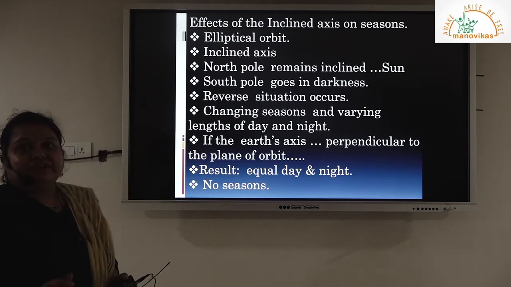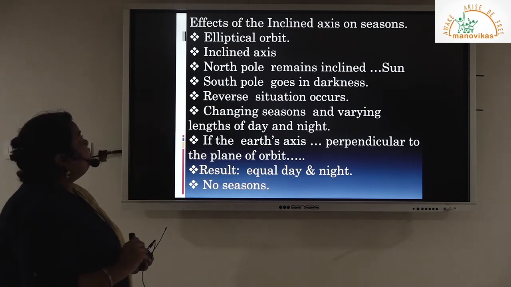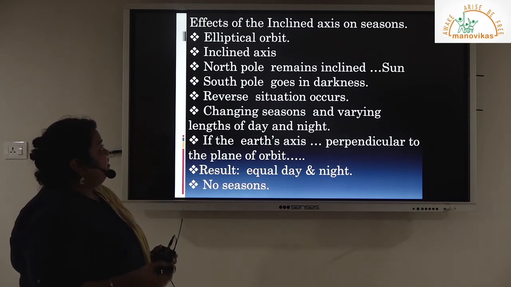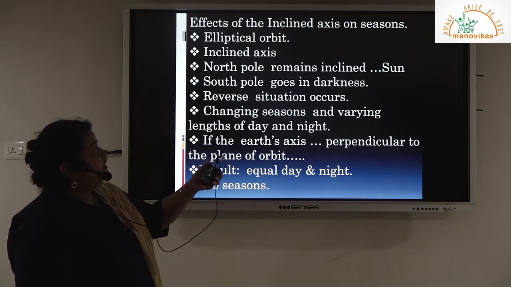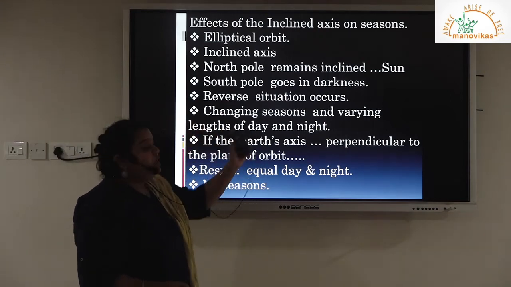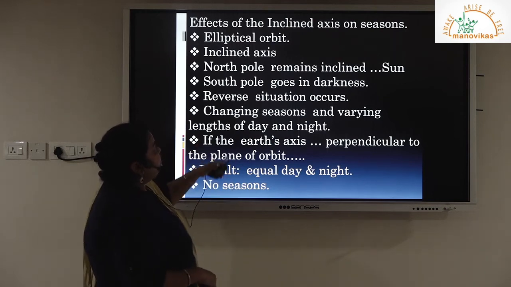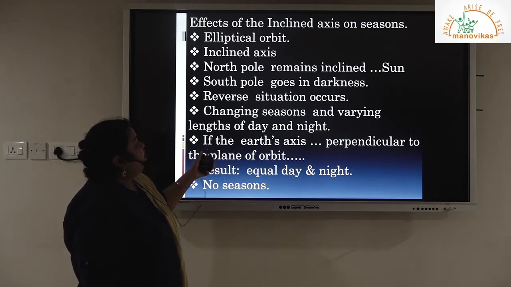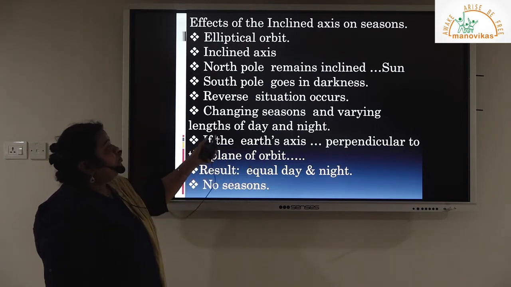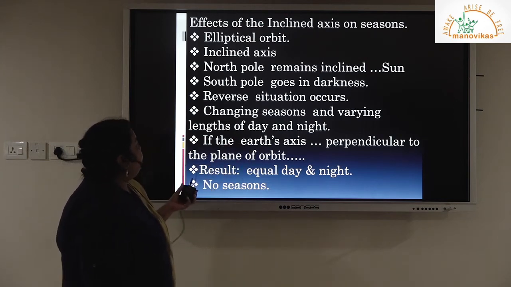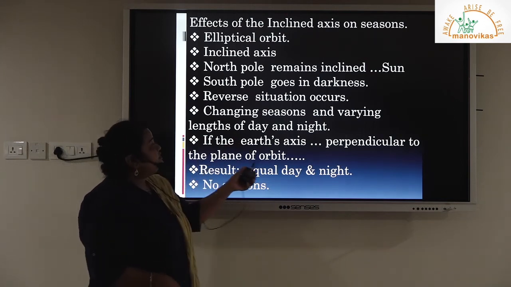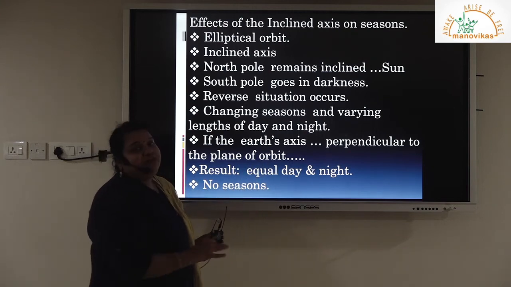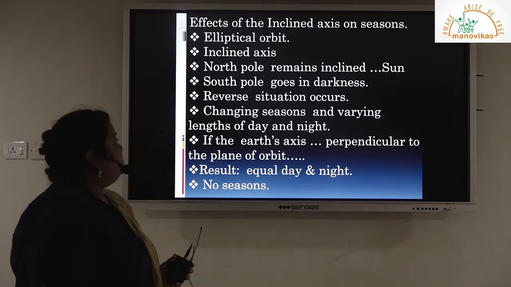Now the effects of inclined axis we will quickly check. The orbit followed by the earth is an elliptical orbit. The axis is inclined. North pole remains inclined towards the sun, at that time south pole goes in darkness. Then the reverse situation occurs when south pole is in light, north pole goes in darkness. All this leads to variation in length of day and night, and it also leads to changing of seasons. Imagine, as we discussed earlier, if the earth's axis was perpendicular, what would be the result? We would experience equal day and equal night, and there would not have been the presence of seasons.